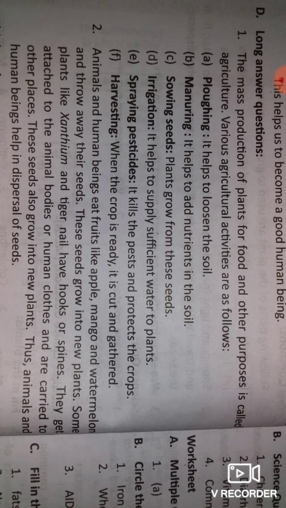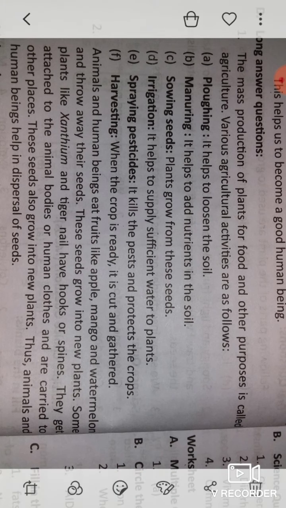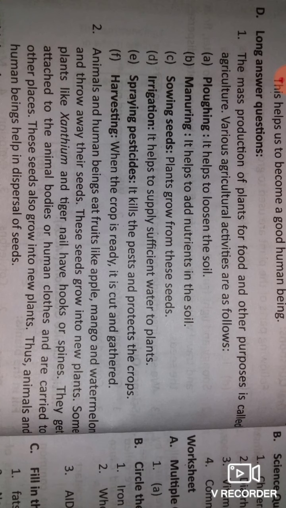So plants of the same kind, or different kinds of plants, grown on a large scale at a particular place during a particular time, is called a crop. For example, a crop of wheat means all plants grown in the field are wheat.